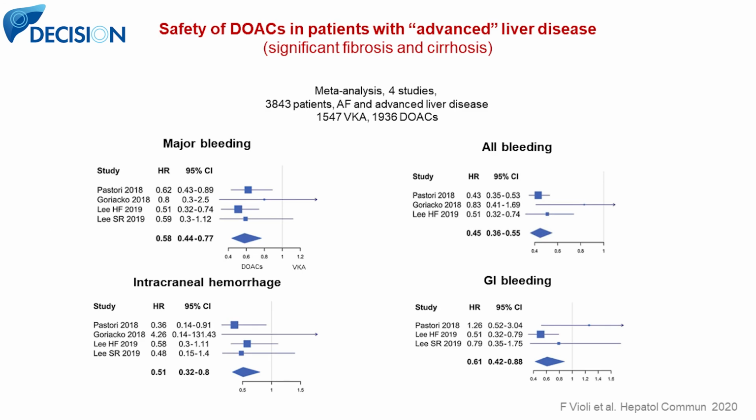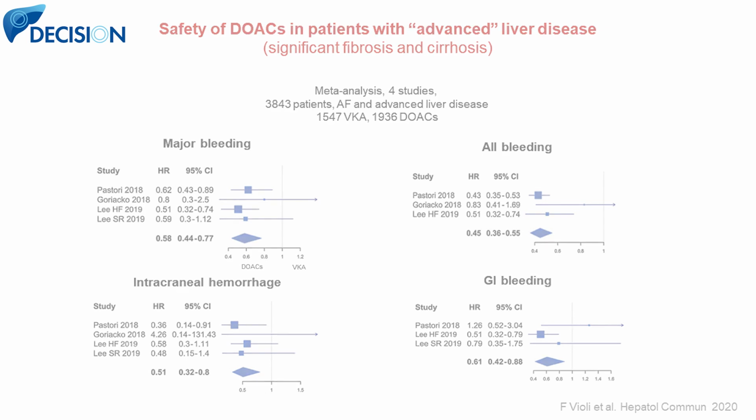Just another study, another meta-analysis from Francesco Violi, to show the high safety of direct anticoagulants in what they call advanced liver disease, that were patients with significant fibrosis and cirrhosis who were receiving direct anticoagulants for the prophylaxis of stroke in patients with atrial fibrillation. These agents were safer than, in this case, vitamin K antagonists, with a lower rate of major bleeding, intracranial hemorrhage, all bleeding, and GI bleeding. But in our case, those agents cannot be used because they have advanced cirrhosis.